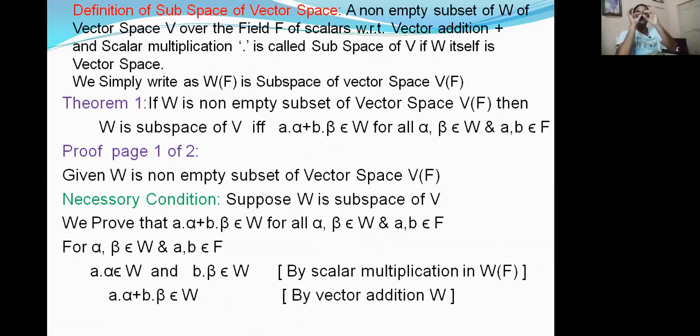We are taking in a vector space a small subset. First of all, we are taking a small subset. This is a vector space, a small subset in that vector space. If this small subset is also a vector space, then we say that W is a subspace. We are taking a small subset in a vector space. If the small subset is also a vector space, then the small subset is called a subspace of the vector space.